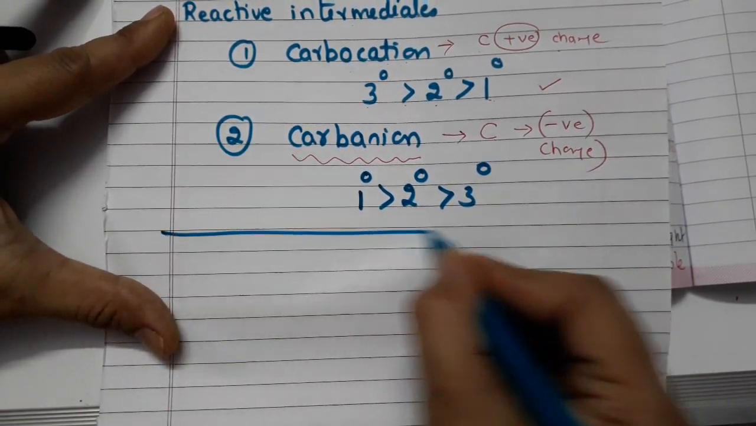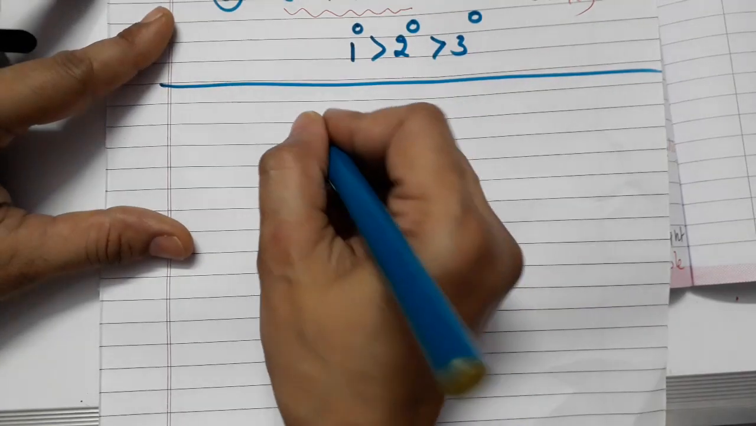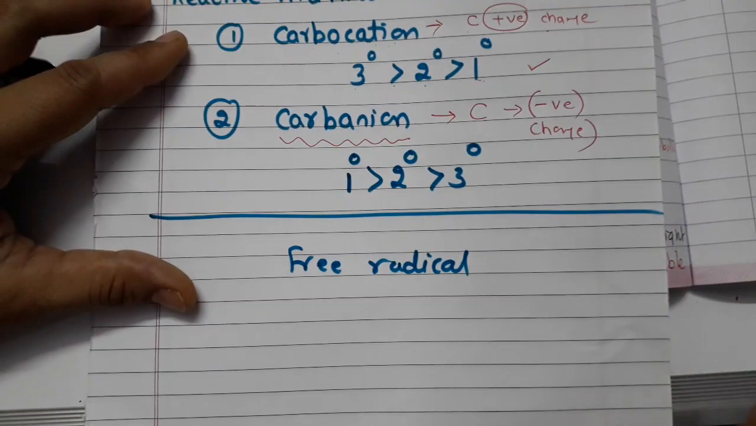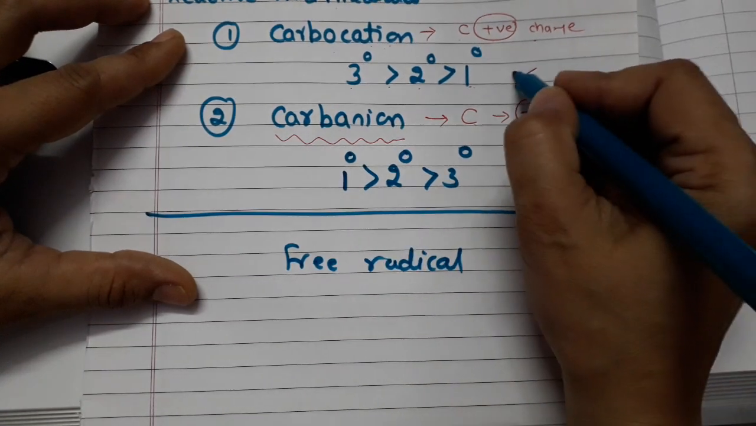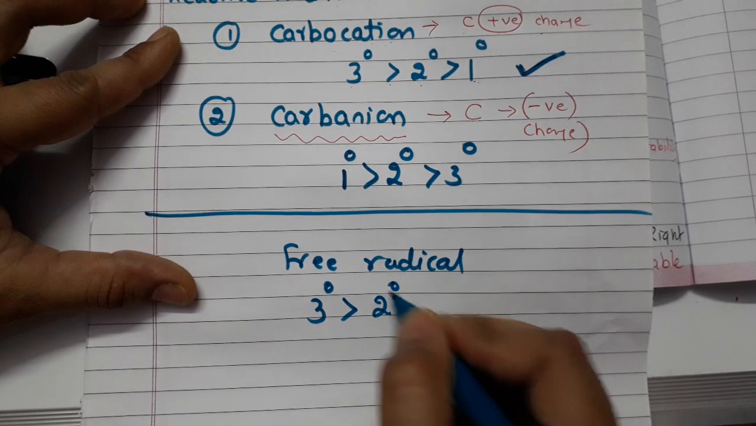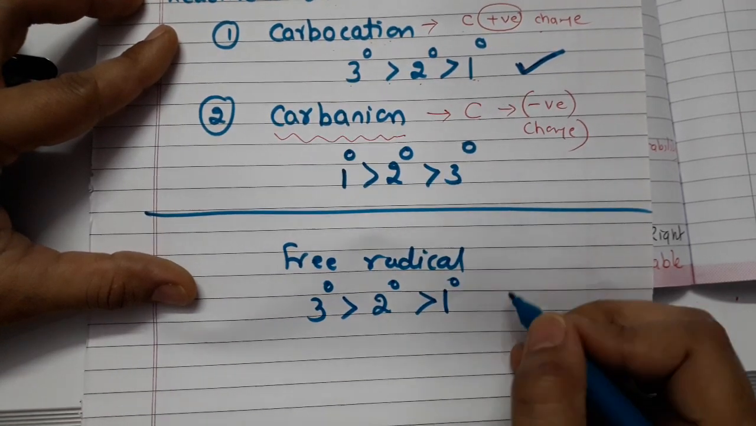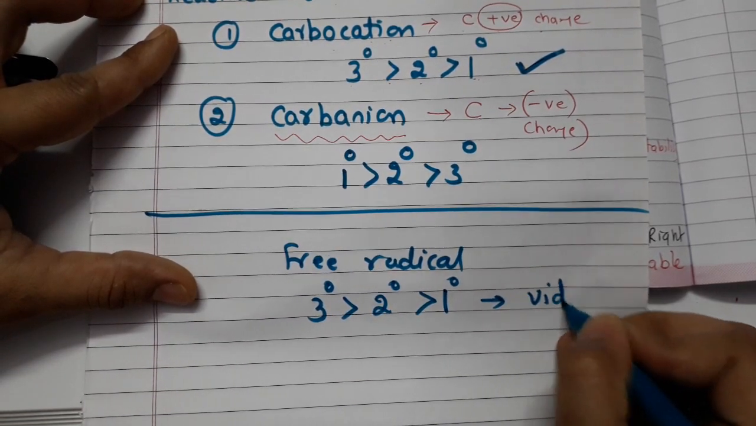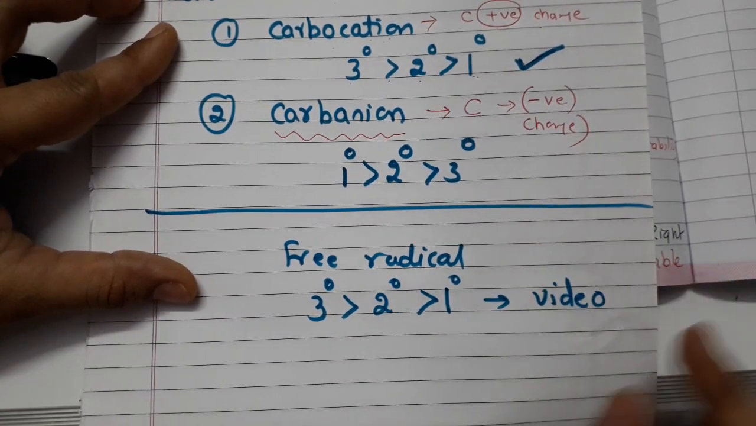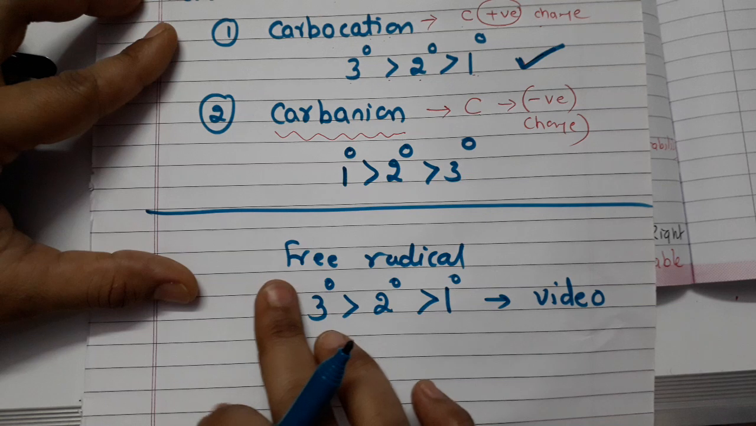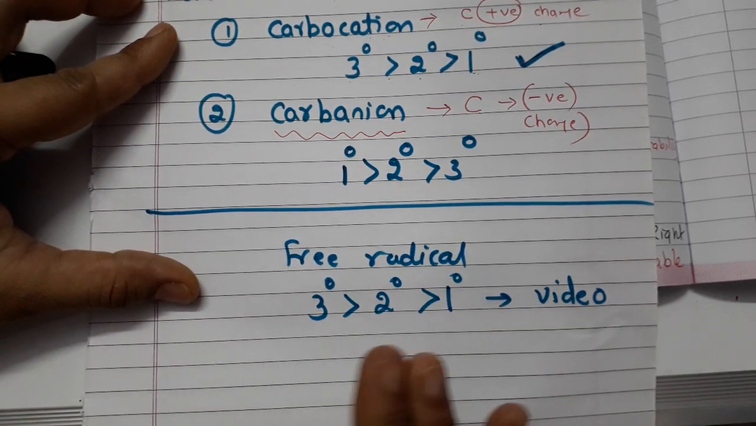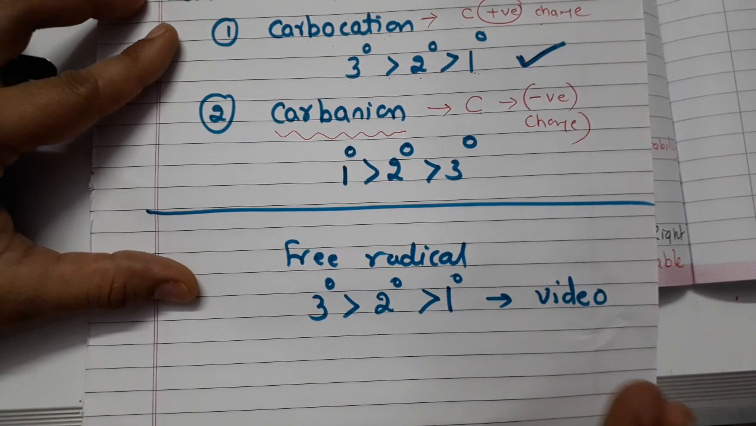All right, now just to revise, we also have done free radicals. Now you have to remember that free radical follows this type of stability pattern. Tertiary is more stable than secondary, more stable than primary. For this you have to watch my video which I have uploaded before this particular video. There I have explained in detail what is a free radical, how to draw free radicals, and how to identify which free radical is more stable.